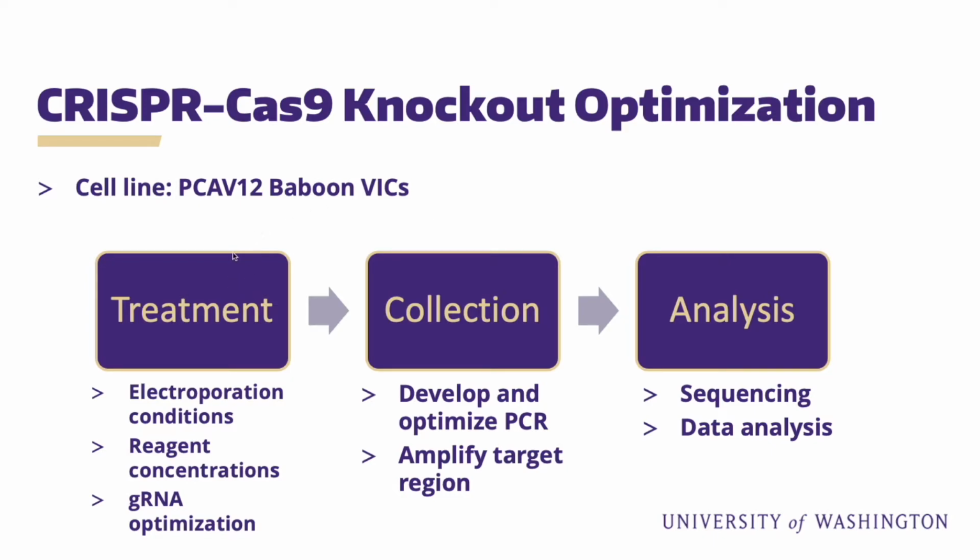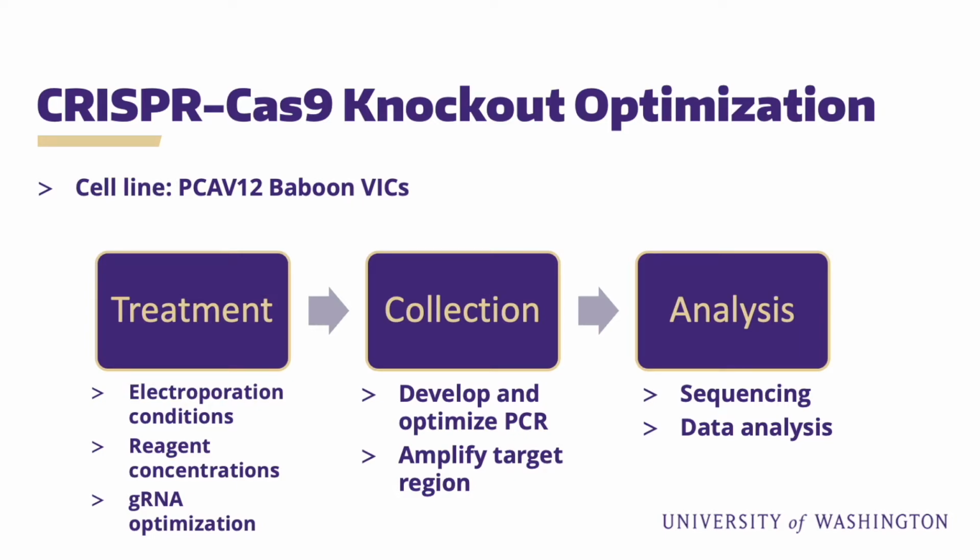There are 3 major steps. There's the treatment step, which involves the electroporation conditions to get the CRISPR into the cells. We need to find the correct reagent concentrations, as well as optimize the guide RNAs, as I mentioned earlier. The next step is collection. Then the development and optimization of a PCR protocol is necessary to amplify the target region to see if the knockout was successful. In the analysis step, the cells are sent for sequencing, then the sequencing data can be analyzed.